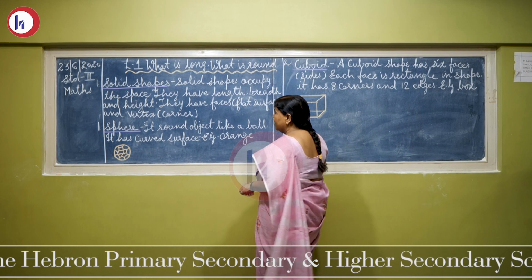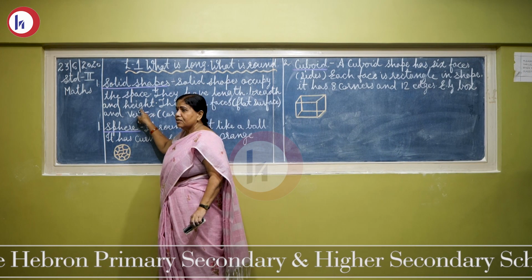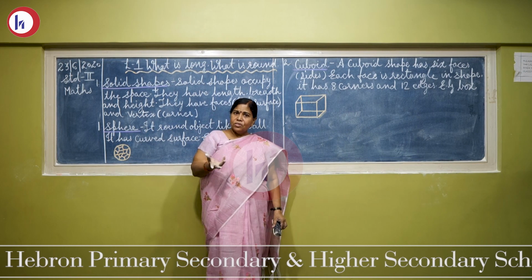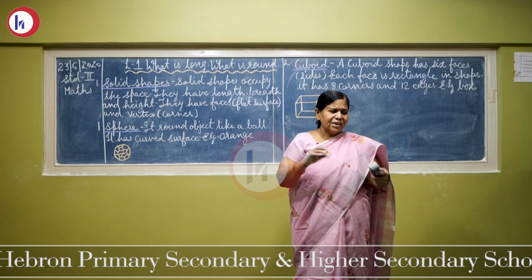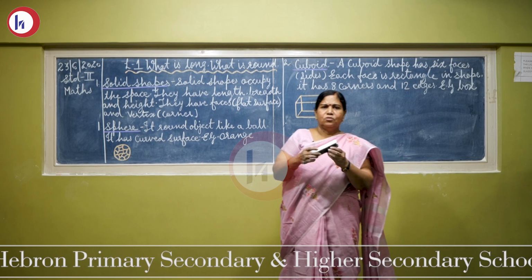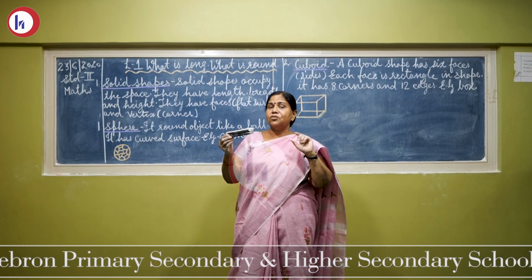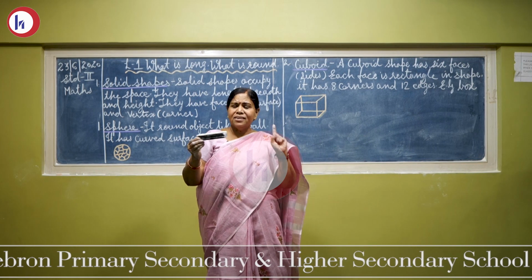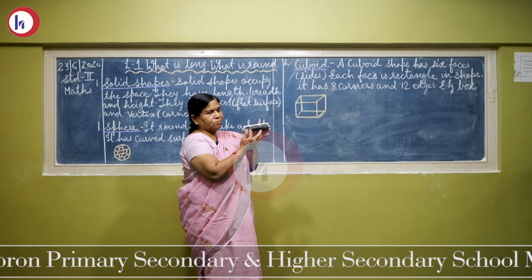The next point is they have length, breadth and height. Solid shape की length भी होती है, breadth भी होती है और height भी होती है. Let us see. Now this duster is there. It is a solid shape. I told you before also, it has got length, breadth and height. Let us see. Now this is the length of the duster.